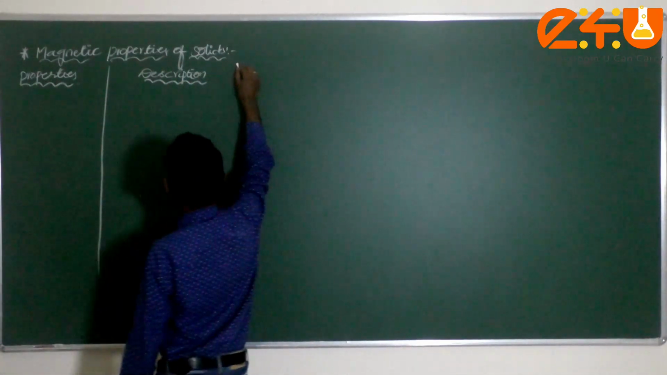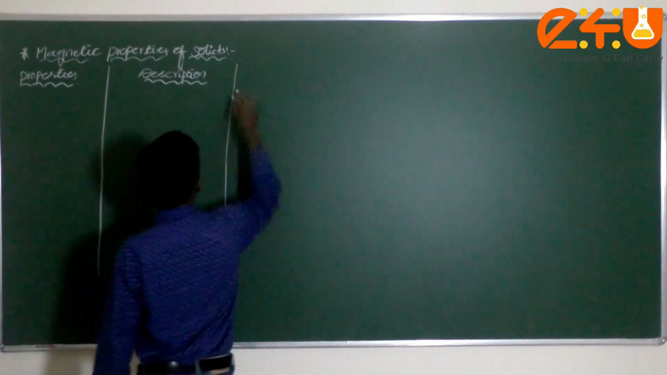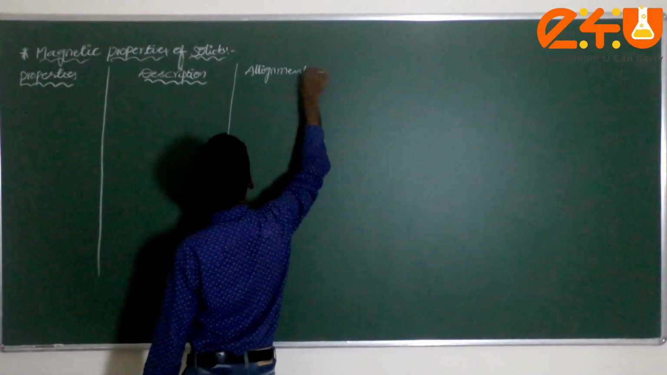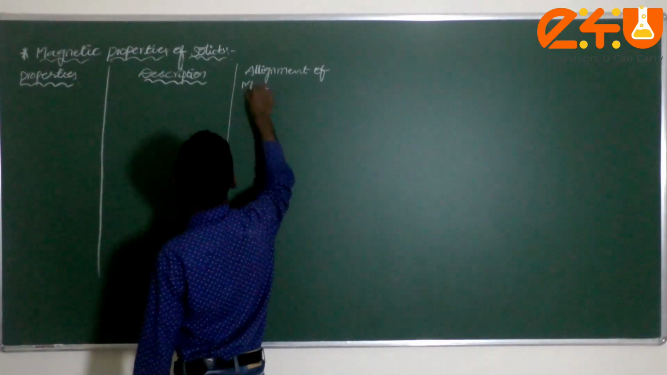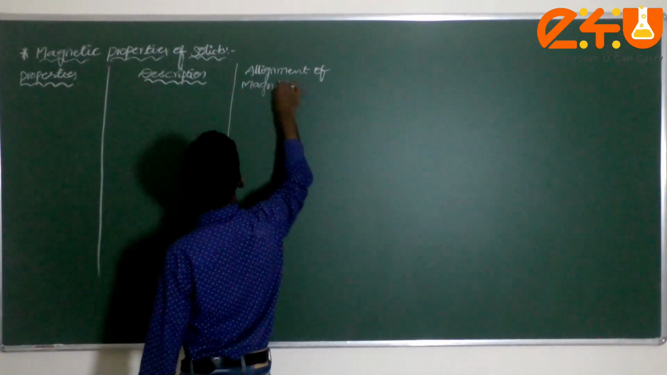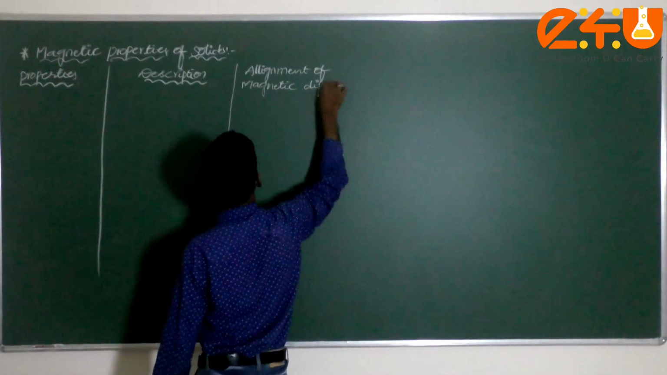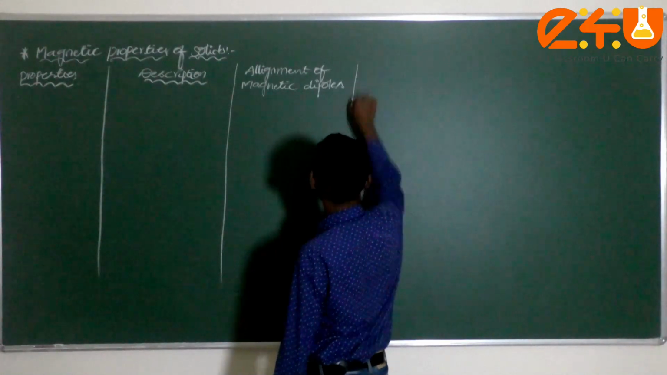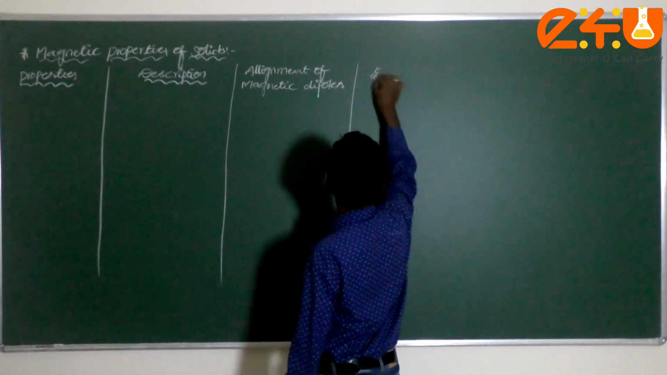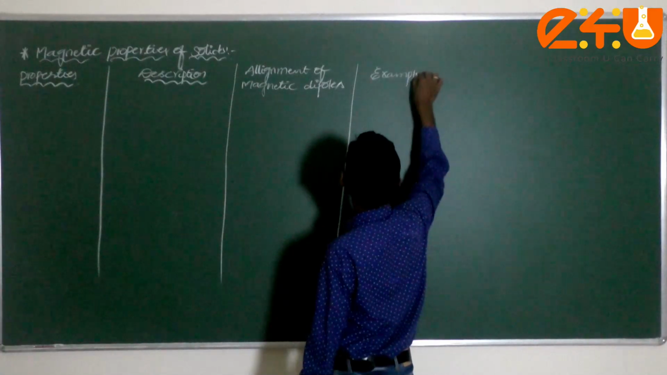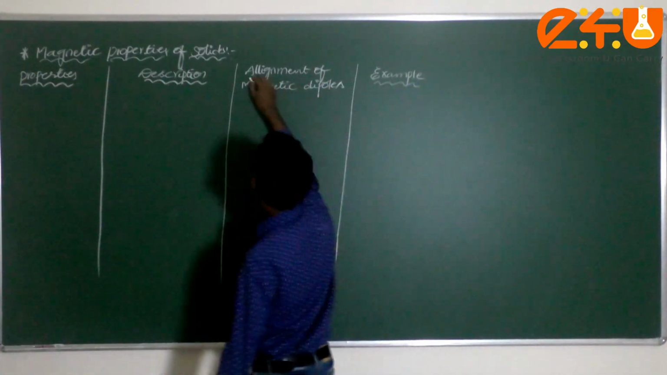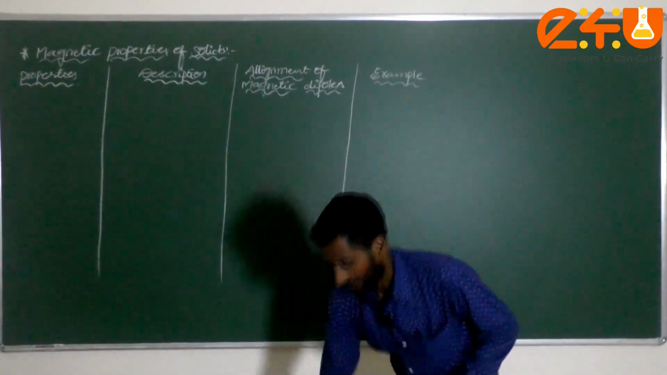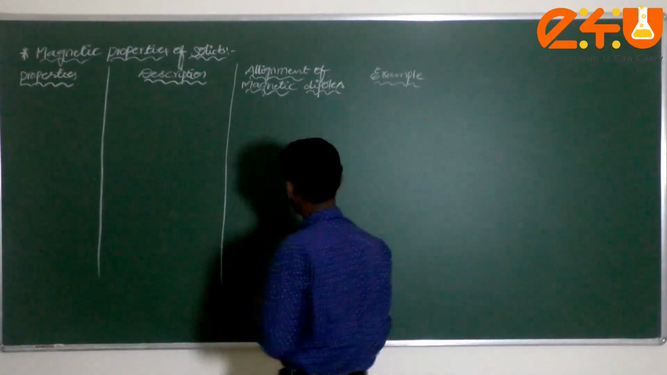Next one, I can consider the alignment of magnetic dipoles. And finally, we can consider what are the examples which come under these different types of magnetic properties.